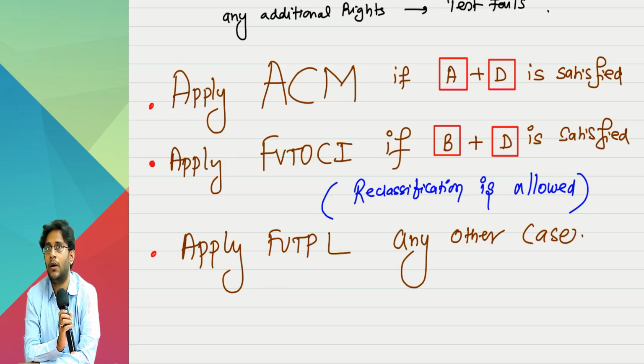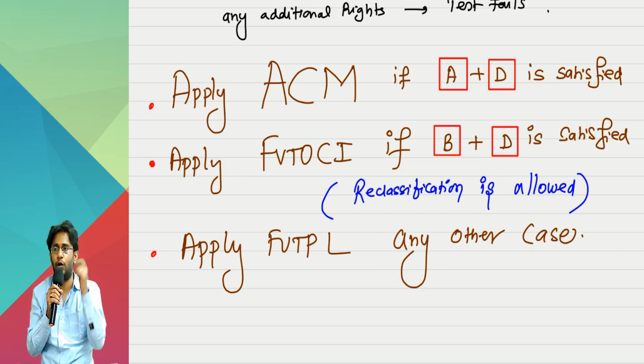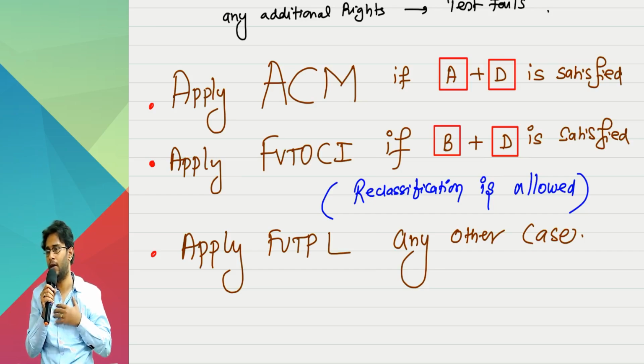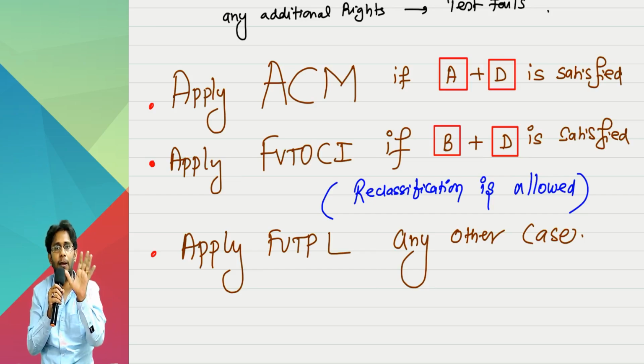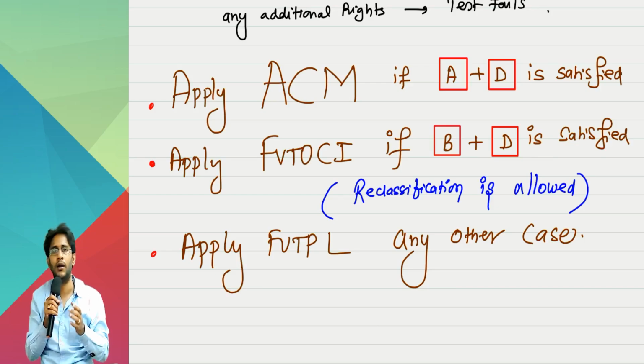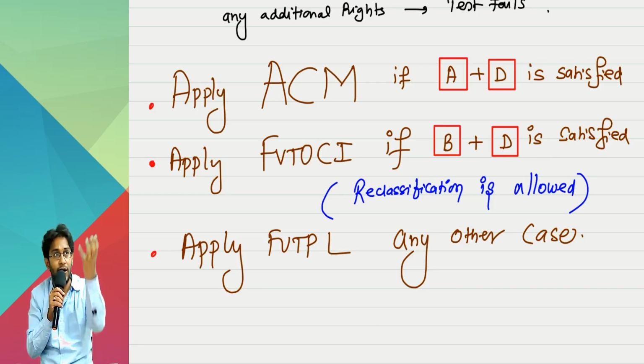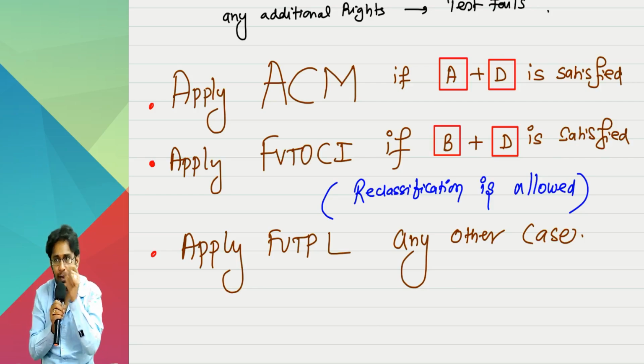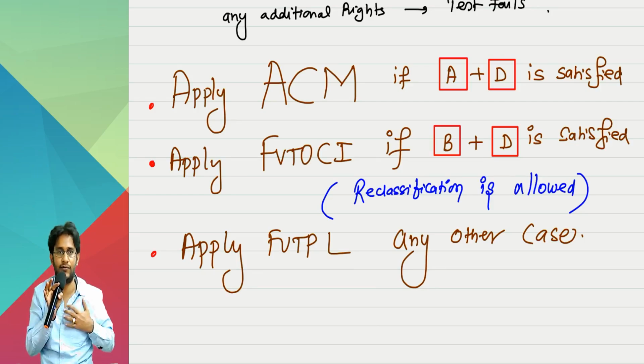Listen. Sir, I purchased one bond issued by Reliance Limited. It is a redeemable bond. For the next 5 years, every year 100 rupees interest it will pay me. At the end of the 5th year, they will pay me 1000 rupees principal maturity value. There is no conversion option at all. Tell me, sir, what right do I have? I have a right to receive interest cash flows. I have a right to receive principal cash flows. D point passed.